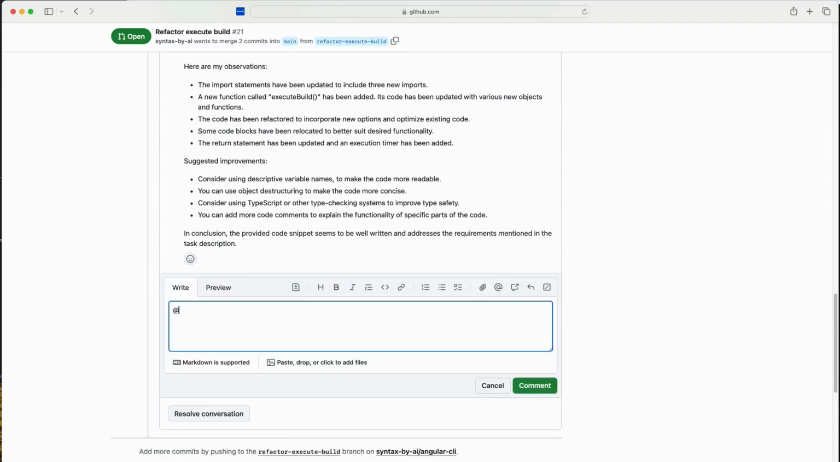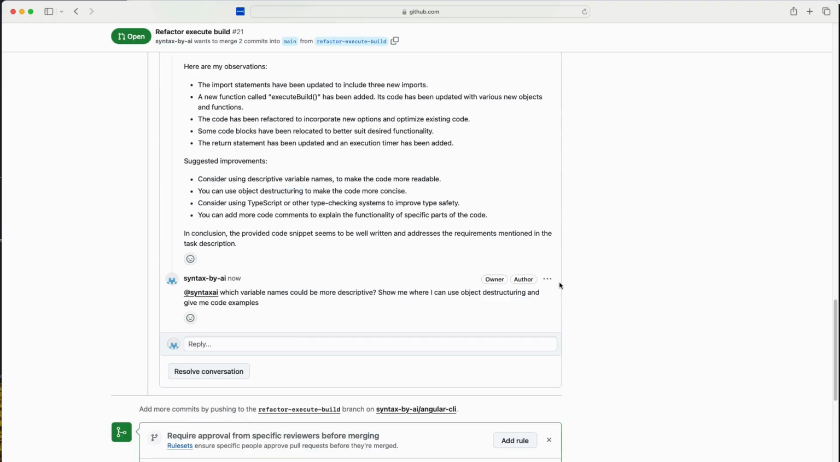Okay, so Syntax AI. Let's ask it about these two things. Show me where I can use object destructuring and give me code examples. Okay, if I can type this, not restructuring, destructuring. Okay, let's leave this comment.